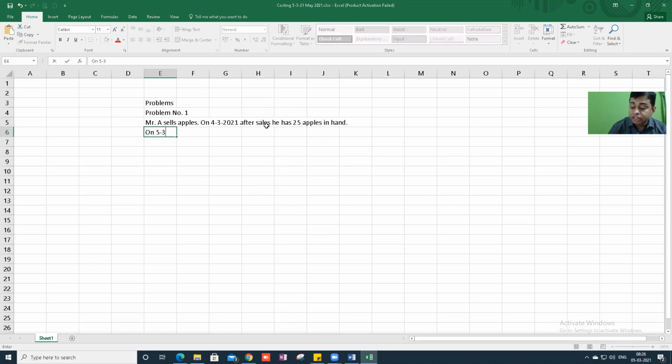On 5/3/2021, he bought 500 apples for trading purpose.